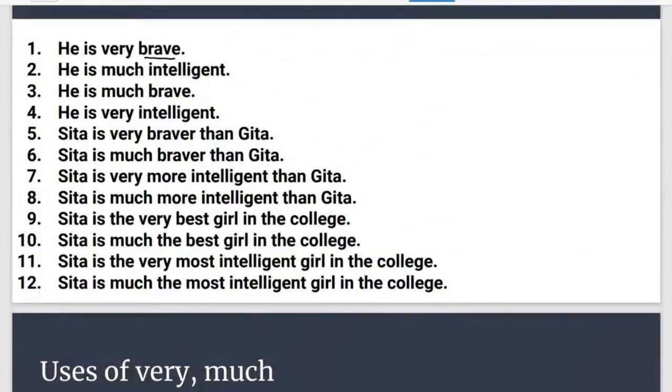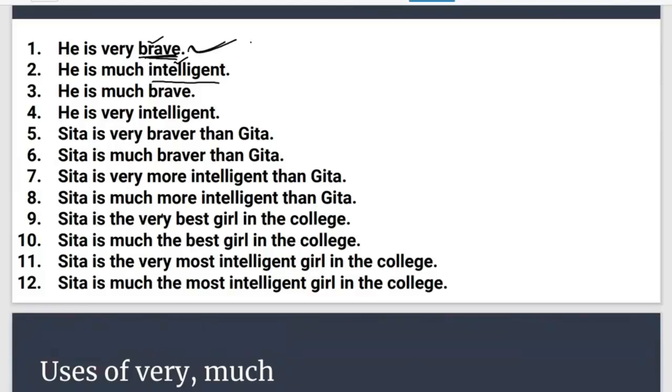Here there is a word brave and intelligent, and we have just studied that brave is part of one syllabic and intelligent is part of more than one syllabic. Now in this sentence, you don't need to do correction. Here correction is not required. You just need to tell me whether this sentence is correct or not. So starting with question number 1, he is very brave. Is this sentence correct? Yes or no? This sentence is correct because we use very with positive degree one syllable, so this sentence is correct.